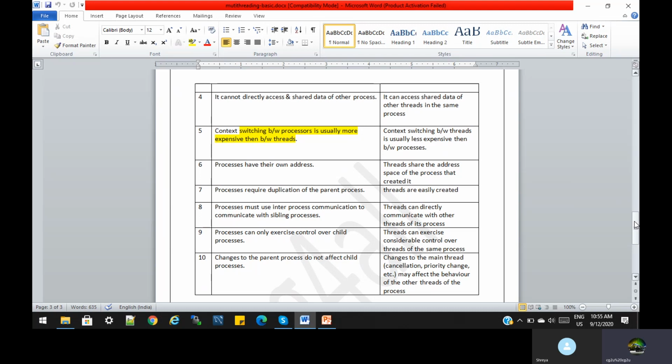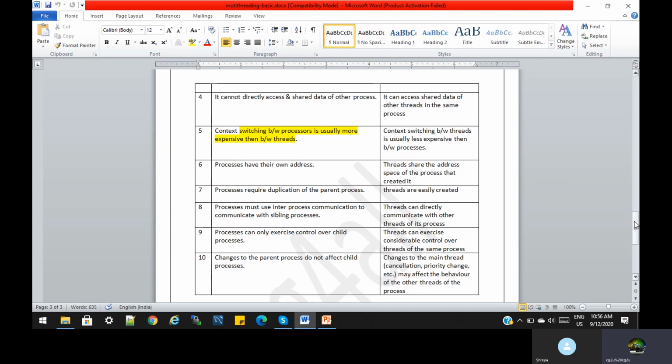Next difference: changes to the parent process do not affect the child process. But if we change the main thread, such as a priority change, it may affect the behavior of the other threads within a process. But a process is not dependent much. So that is all about the difference between thread and process. In an interview they might ask: What is the difference between thread and process? Why is the thread lightweight? What is the difference between single tasking and multitasking?